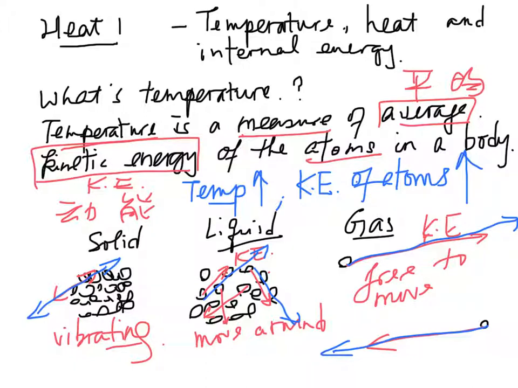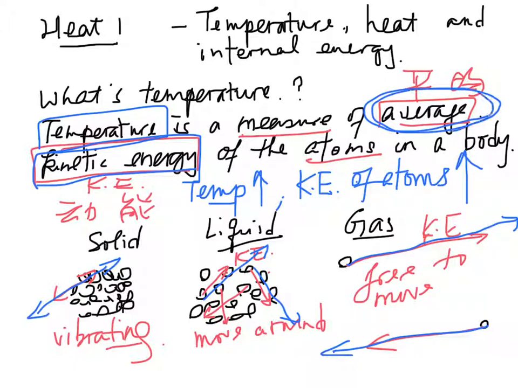One important thing is that temperature is a measure not of the total kinetic energy, but of the average kinetic energy of the atoms in a body. That means even though the temperature is constant, not all the molecules or atoms have the same kinetic energy. The kinetic energy of the atoms may differ a little bit. However, the average kinetic energy is a measure of the temperature of the substance.